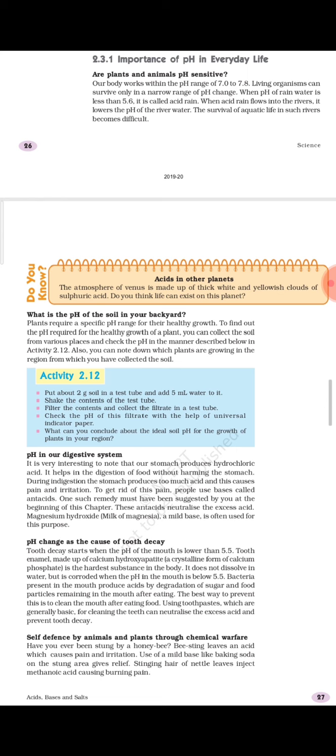So that is activity 2.12 and the explanation of this topic. Now we have three more topics on the importance of pH in everyday life. All three are important, but the two most important ones are pH in our digestive system and pH change as the cause of tooth decay, and we have to discuss these slightly more, as they require more explanation. So for today, these are the two topics which we discussed, and in the next class we will be discussing the other three. Thank you.